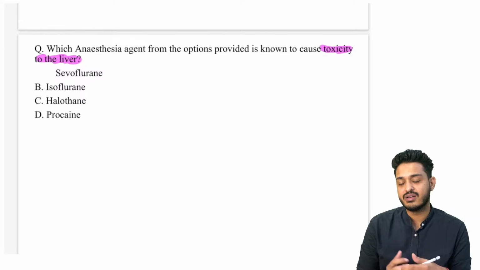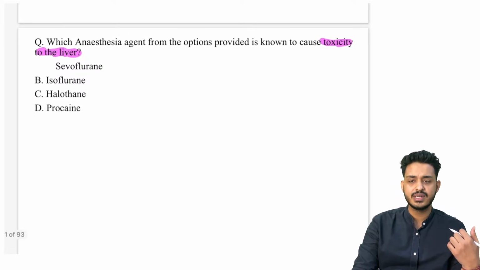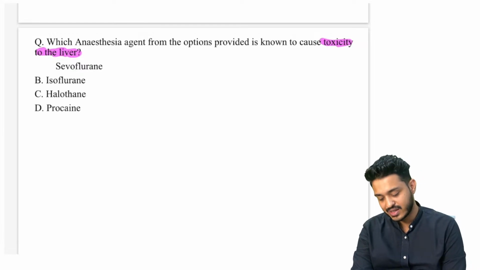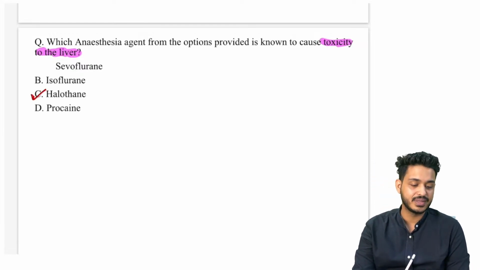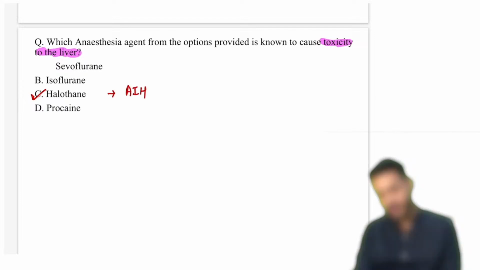You will tend to get confused, right? So questions will be simple, right? So what is going to be your answer here? Your answer will be simple straight away. It is going to be halothane. It is going to cause autoimmune hepatitis.